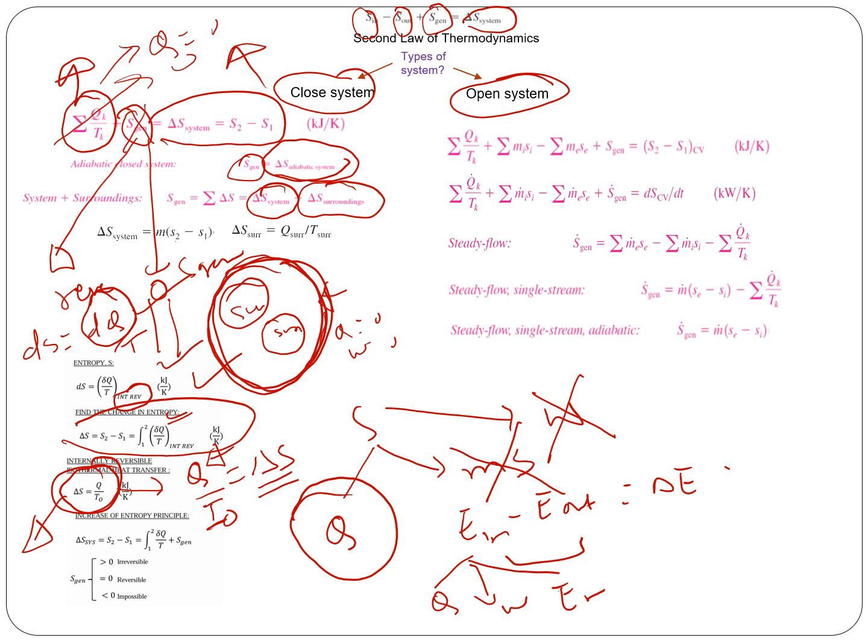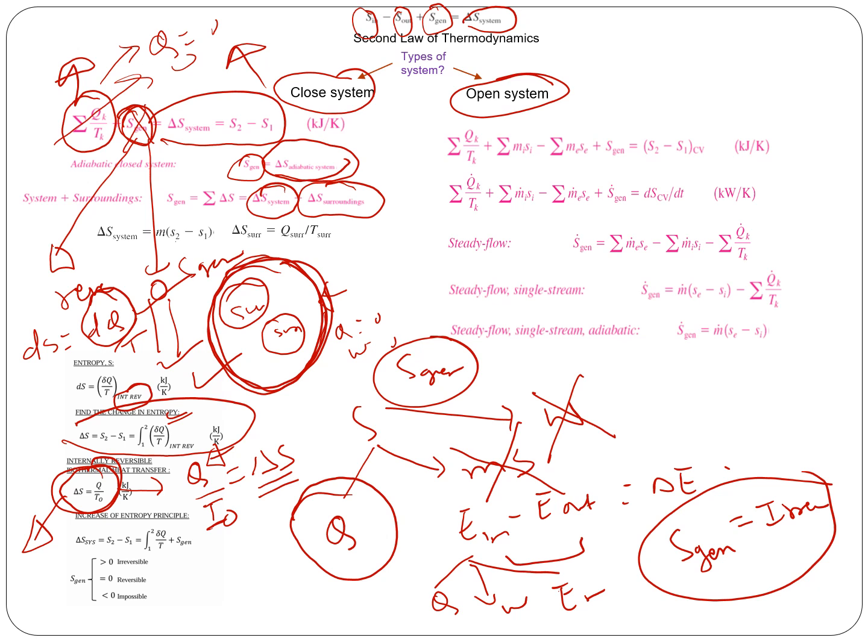Okay, and so from here in the closed system, there are two important things. One is knowing how to calculate the change in entropy when it is internally reversible, and also how to calculate entropy generation. Those are the two things which you need to focus on when it comes to the closed system. Entropy generation is a very important variable because it gives you a measure of irreversibility: how much loss there is due to friction, turbulence, and non-equilibrium conditions. So that is why this parameter is very important to us.